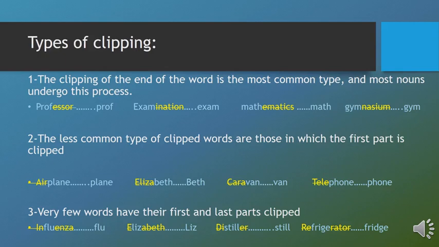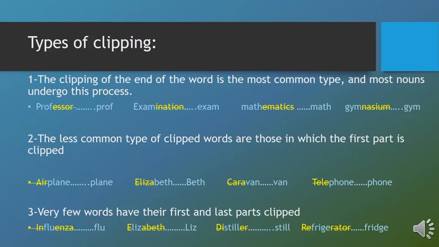Telephone. After clipping the first part, tele, what remains is phone. Phone stands for the whole word. Telephone and phone refer to the same thing, but phone is the clipped word after clipping the first part.